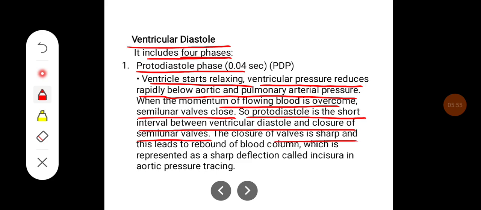The closure of the valves is sharp, and this leads to a rebound of the blood column, which is represented as a sharp deflection called the incisura in the aortic pressure tracing.